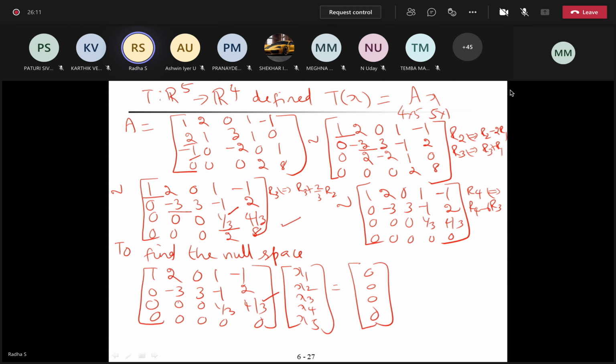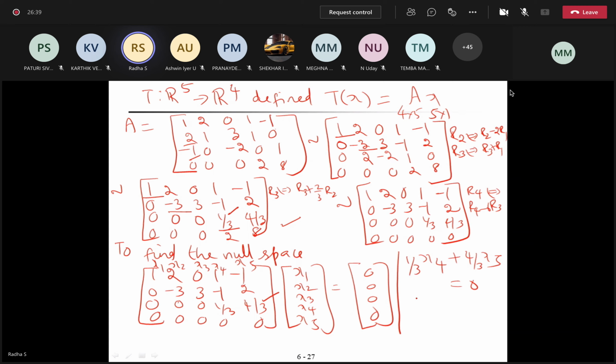Okay, ma'am. So now tell me, the last equation, what does that say? x1, x2, x3, x4, x5, multiply like this. So this is 4 by 3 x4 plus 4 by 3 x5 equal to 0. So what is your x4 in terms of x5?